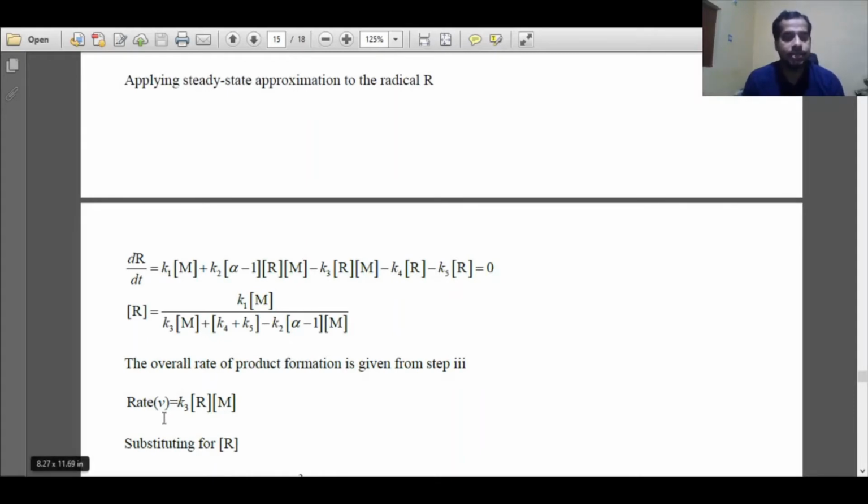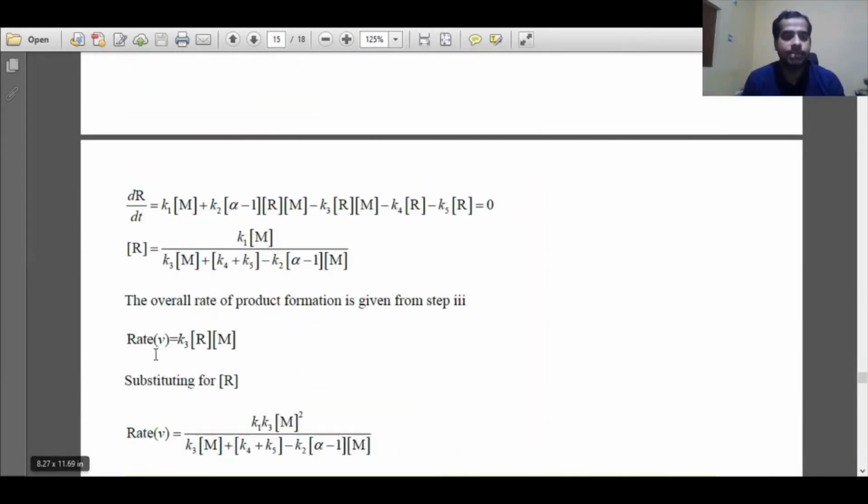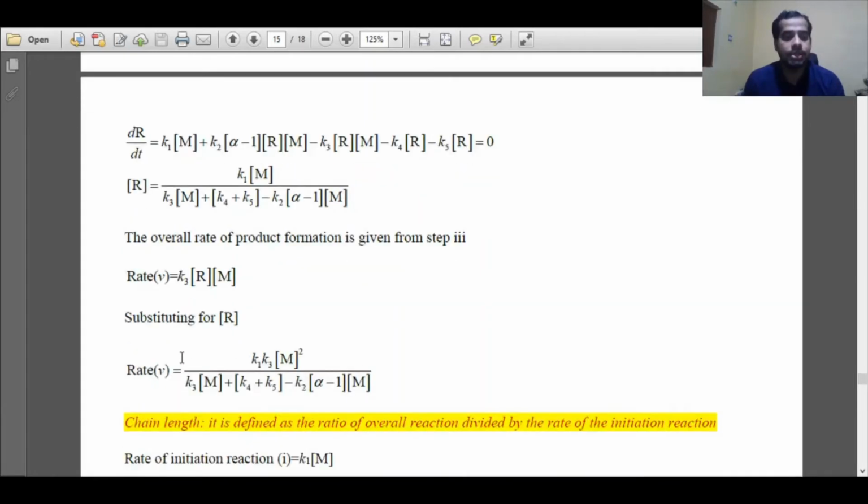What is the rate of reaction? Rate of reaction is rate of product formation. Product formation is given by the third step. The rate of product formation is nothing but K3R into M. So the rate of reaction is K3R into M. In place of R, we will substitute the expression for the concentration of R that we have obtained from steady state approximation. If we substitute, we will get an expression for the rate of reaction.